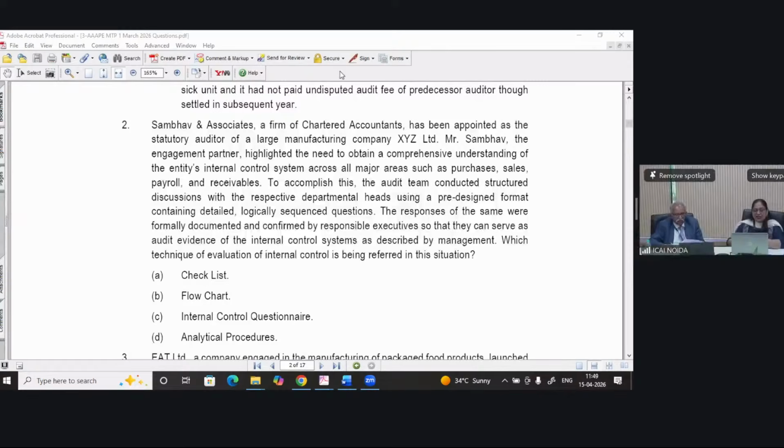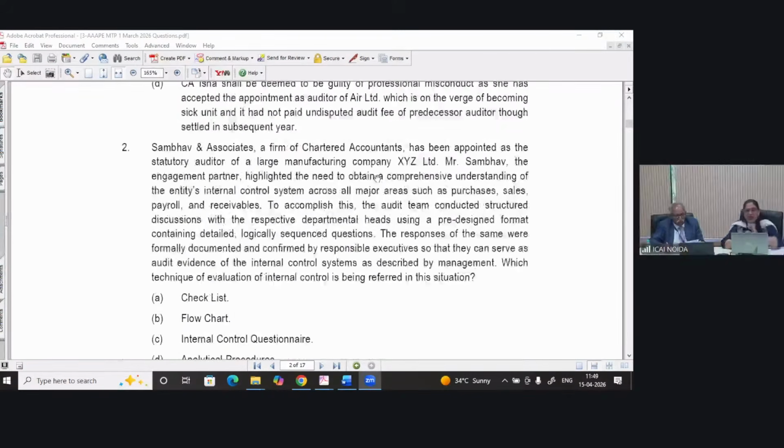Okay, so you are getting confused in the checklist or questionnaire. So Rekha, in this question, it's particularly talking about that engagement partner highlighted the need to obtain a comprehensive understanding of entities' internal control. Here he wants to have an understanding of internal control, and what he has done, entities for all major areas such as purchase, sales, right?